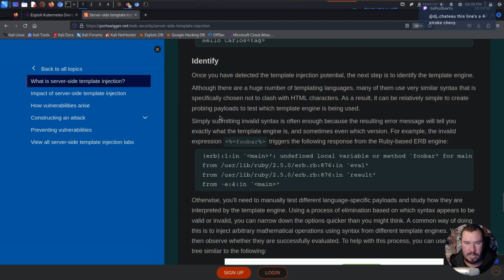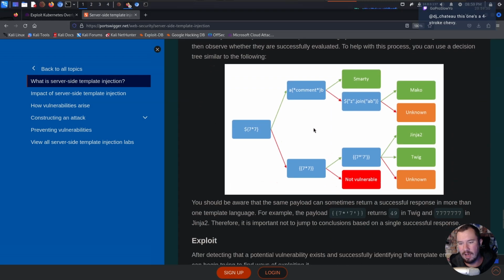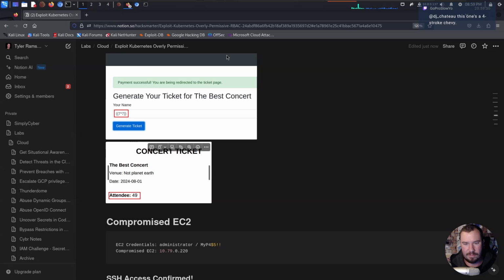All right, we'll scroll through here. Here's where we're at now, identify. Once we've detected it's possible, we need to identify the templating engine. And I love this little chart right here. Matter of fact, I'm going to grab this chart for my notes because I think it's so helpful.